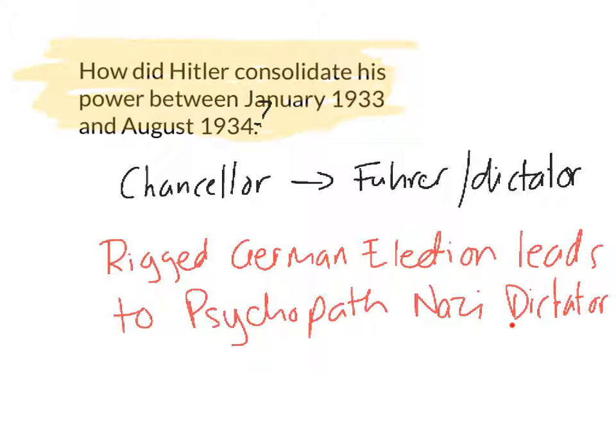Finally, the D there is the death of Hindenburg. Hindenburg dies in August 1934, and this is of great benefit to Hitler, because when Hindenburg dies, he's able to combine the offices of Chancellor and President into a new office of Führer. Also, with the death of Hindenburg, the army swears an oath of loyalty to Hitler, and Hitler now has complete control.